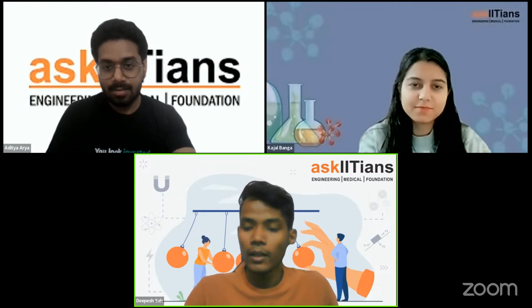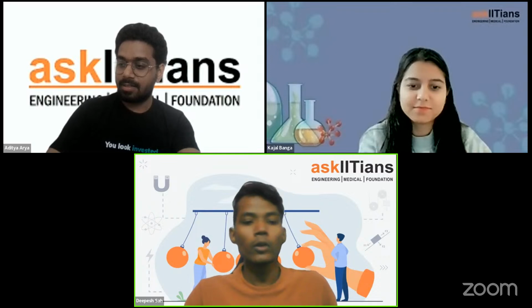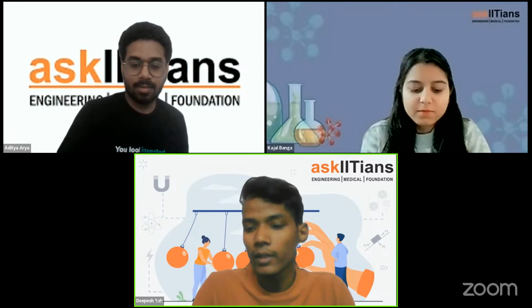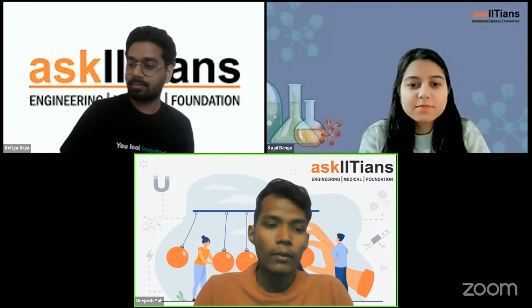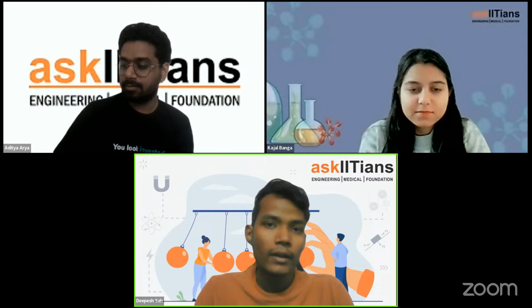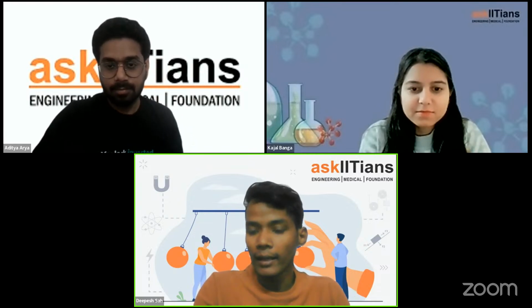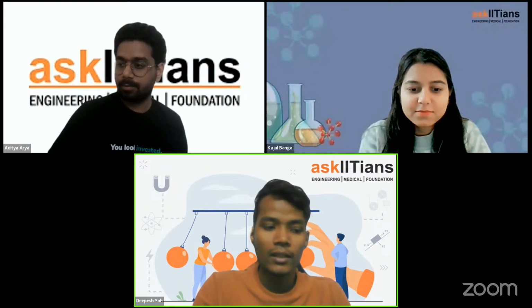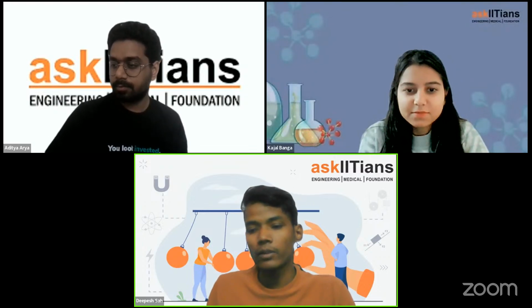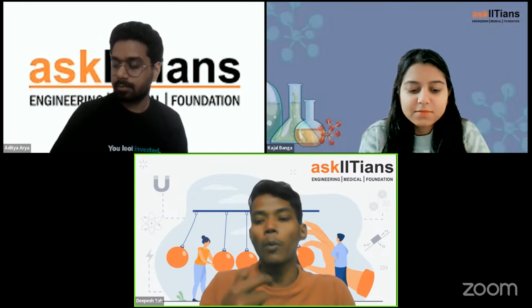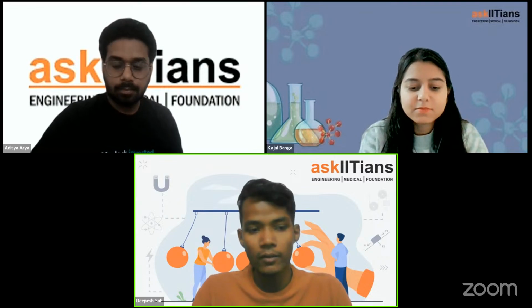Hello everyone, my name is Dipesh and I am a physics faculty here at Ask IITians. So today we are going to discuss the paper which has been happening for the last few days. We will specifically discuss the questions along with the topics covered. One very important thing about JEE is that you have to cover each and every chapter, which is not done by a lot of students. They usually do only some important chapters, but that's not the strategy for JEE Main.